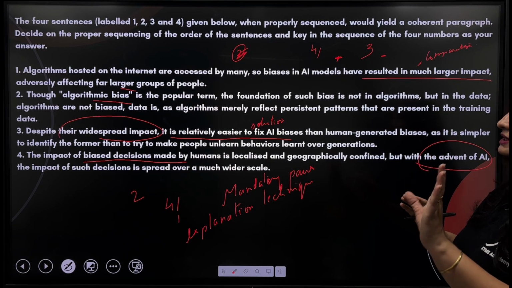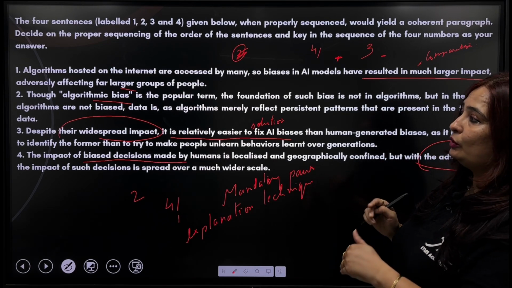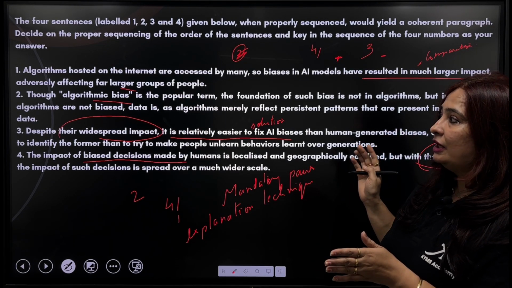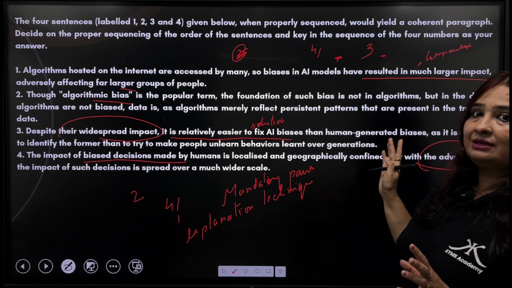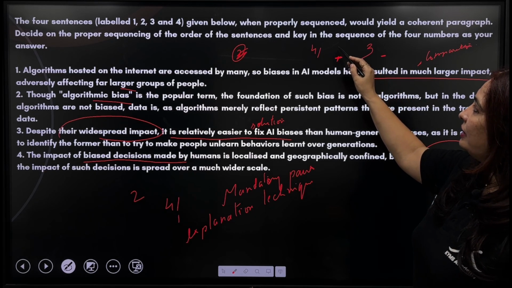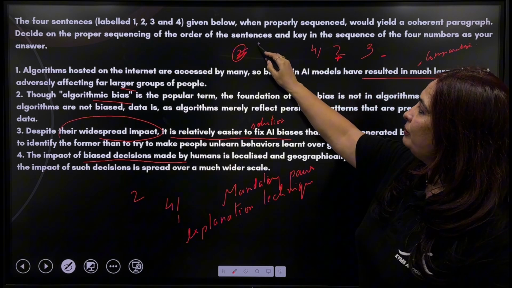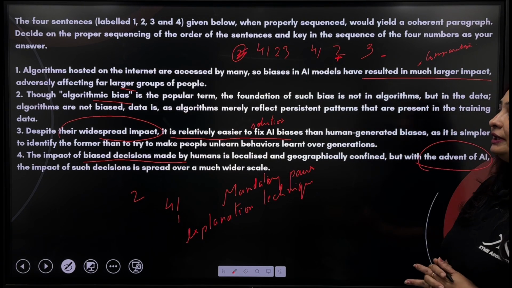So now 4 1 is a mandatory pair, 3 is coming at the end. Again, if I am going to keep 2 at the beginning, it is not going to make any sense, because obviously it is what? It's a suggestion or it's a solution. So 2 will come where? Before 3. So what is going to be the right sequence? 4 1 2 and 3. Got it? Clear?